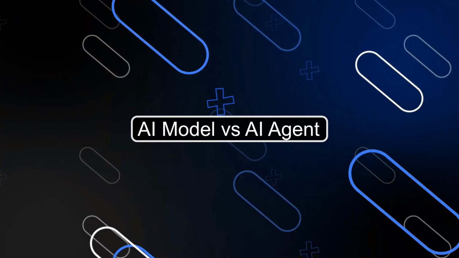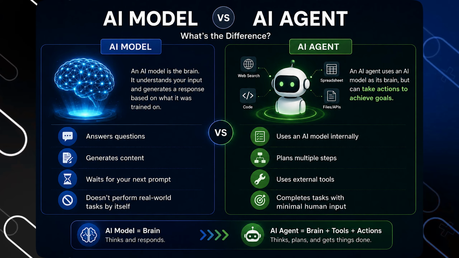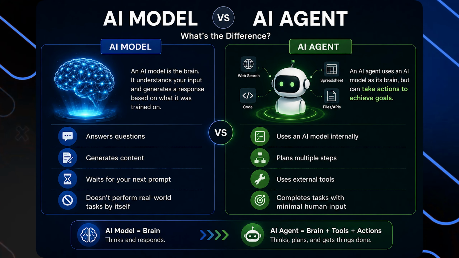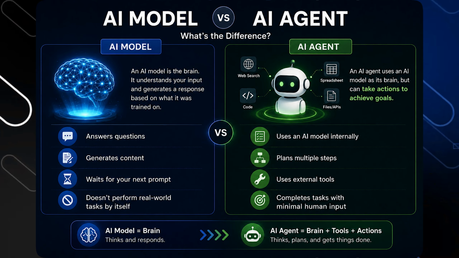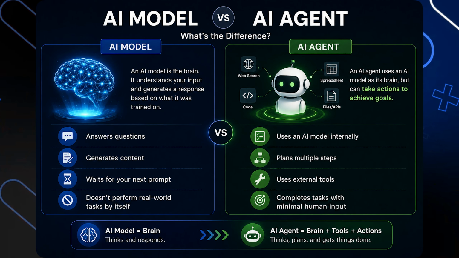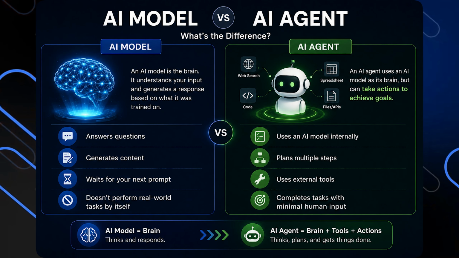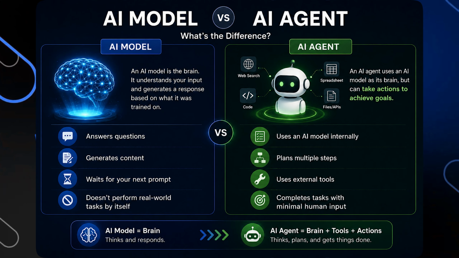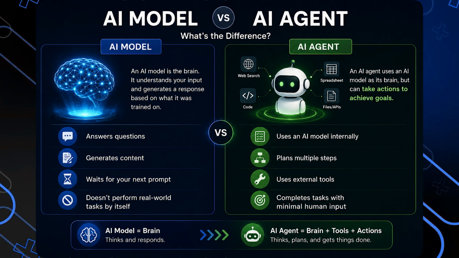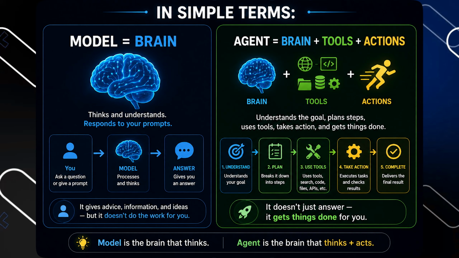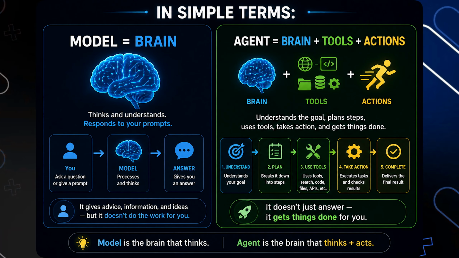AI model versus AI agent. Here's the simplest comparison. AI model: answers questions, generates content, waits for your next prompt, doesn't perform real world tasks by itself. AI agent: uses an AI model internally, plans multiple steps, uses external tools, completes tasks with minimal human input. In simple terms, model equals brain, agent equals brain plus tools plus actions.